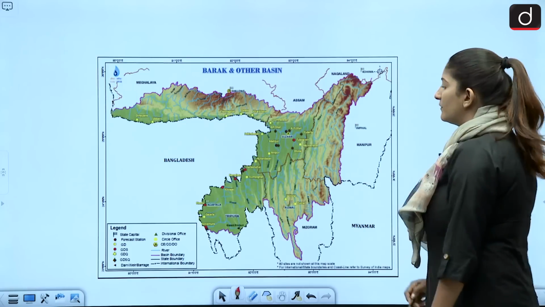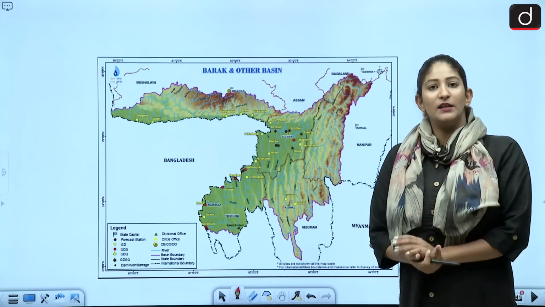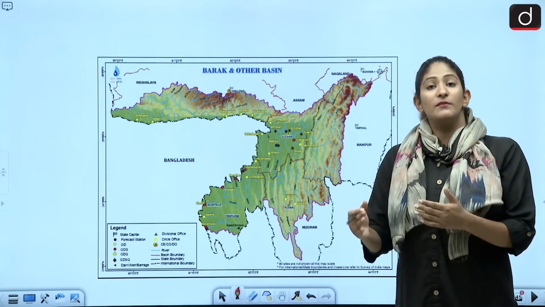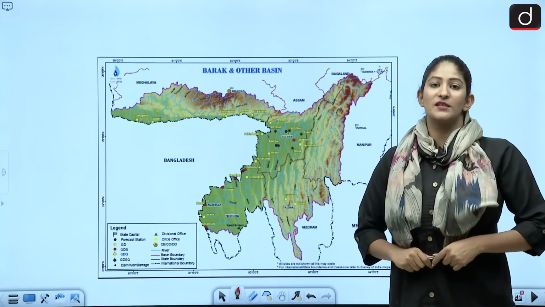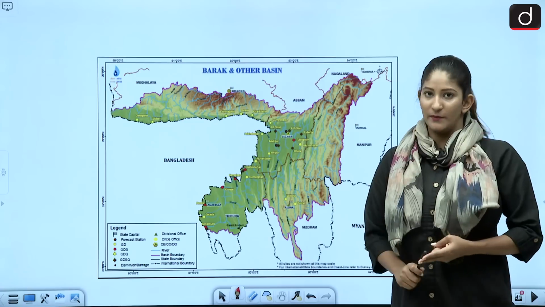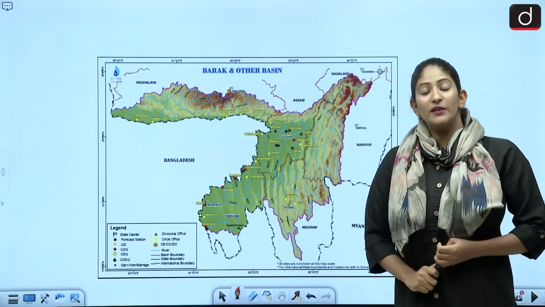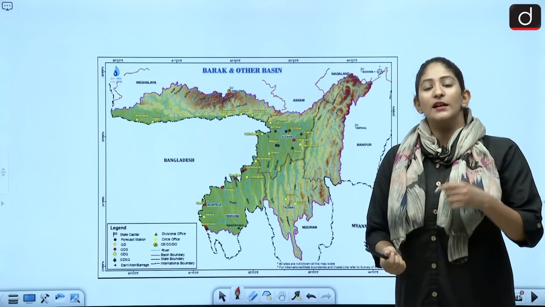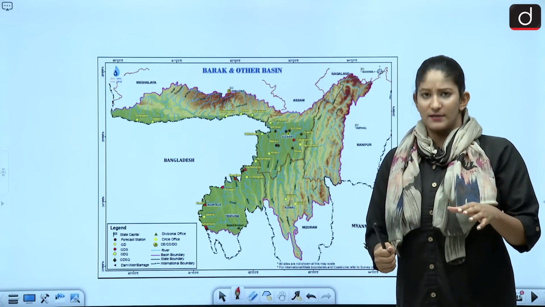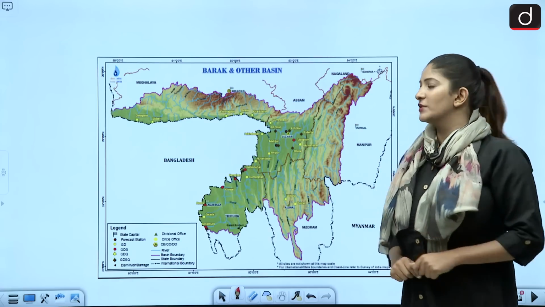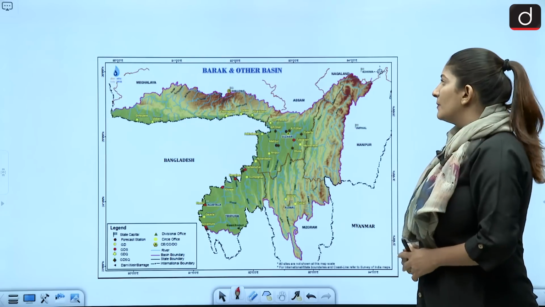So Barak River, if we talk about the major river system found in Northeast India, it is of course Brahmaputra and Barak River. And with respect to the Kaladan River, it is kind of a subsystem. Okay, and there are many smaller rivers, but the major systems are Barak and Brahmaputra.